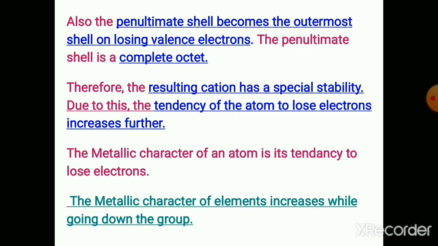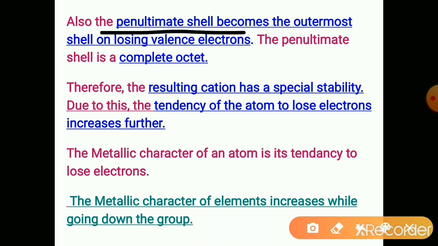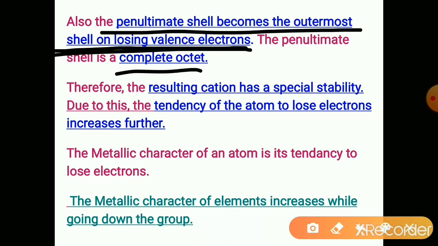As well, the penultimate shell becomes the outermost shell on losing valence electrons. When it loses the valence electron, the penultimate shell will be with the complete octet. And due to this complete octet, they acquire extra stability.